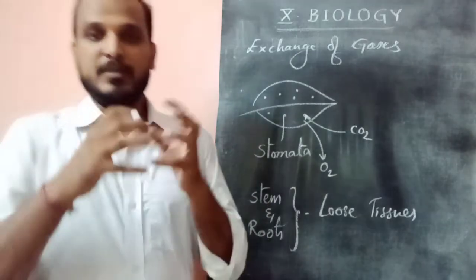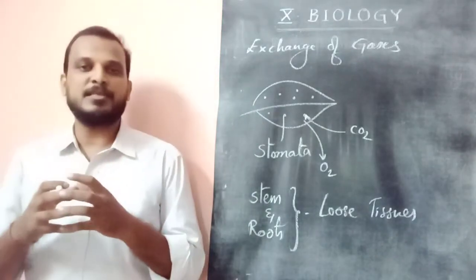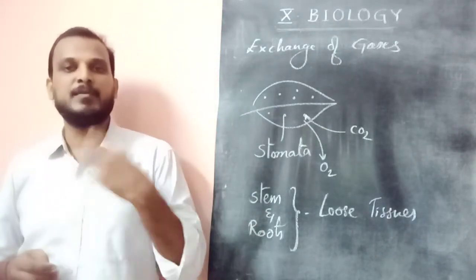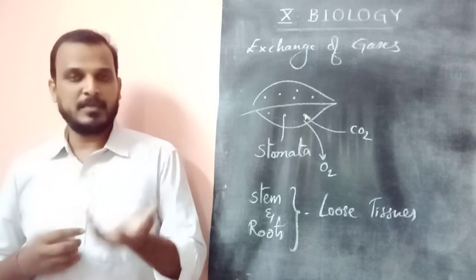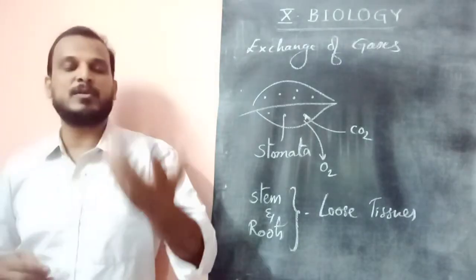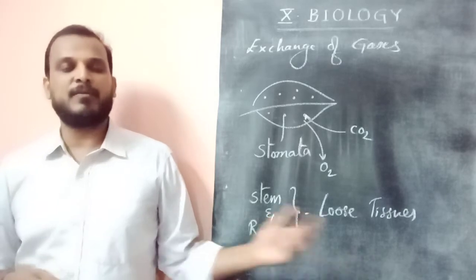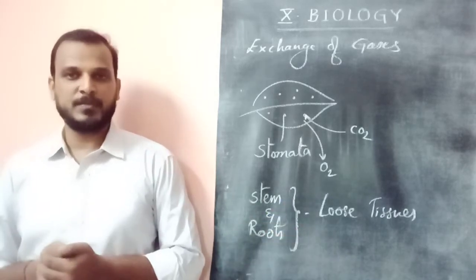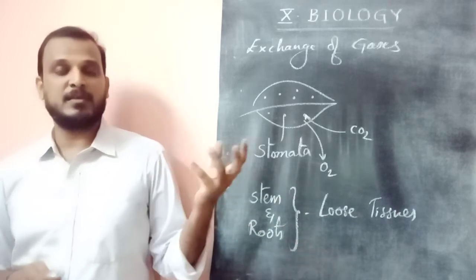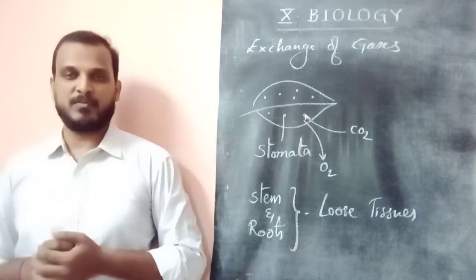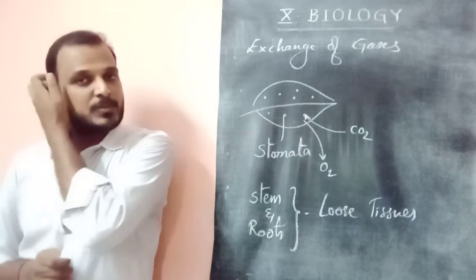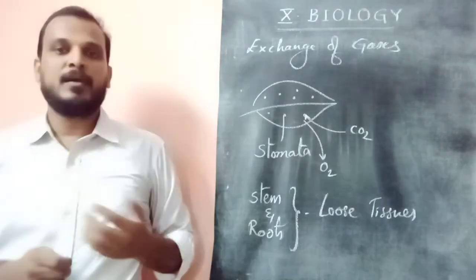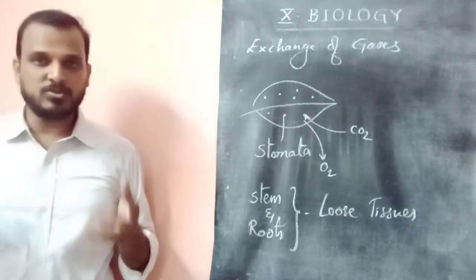With those loosely, spongily arranged tissues, they take in air and leave out carbon dioxide. They take in one gas and leave out another gas. We will see this in detail in the second lesson, respiration, including how stems and roots have loose tissues for the exchange of gases. But our discussion in this first lesson on photosynthesis is up to the leaf.